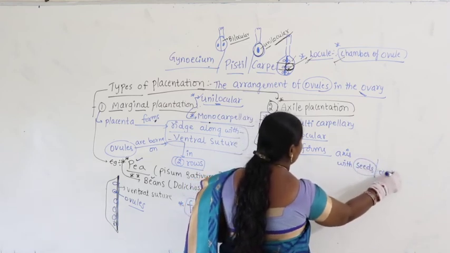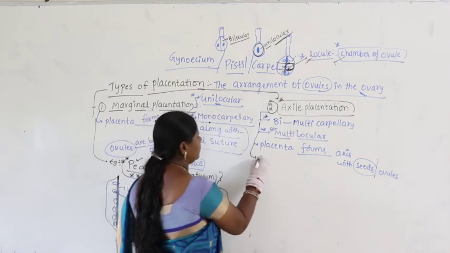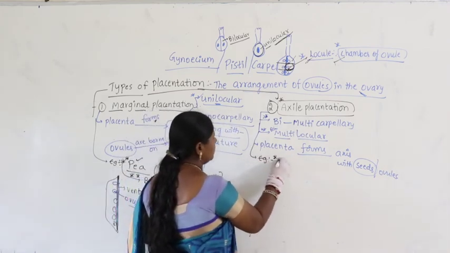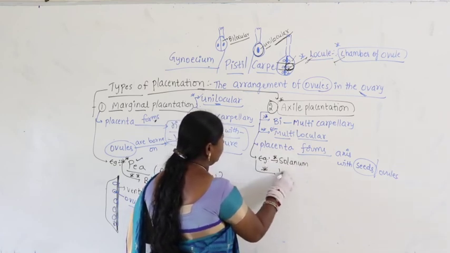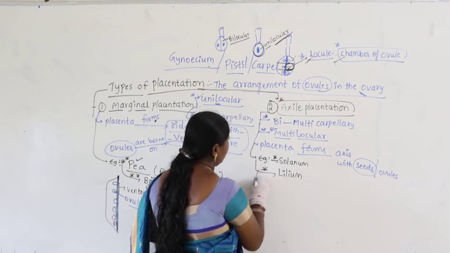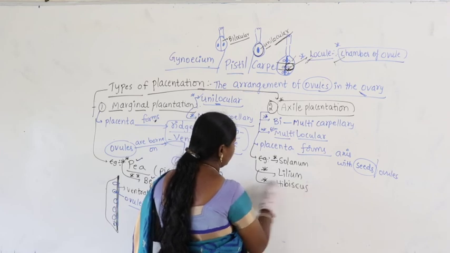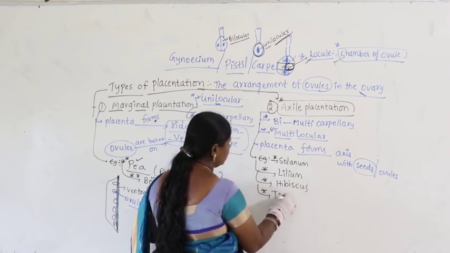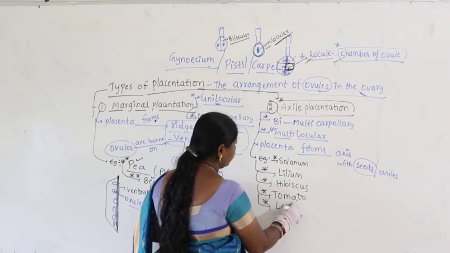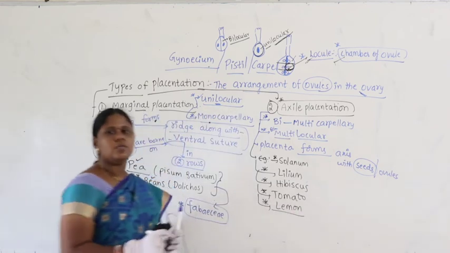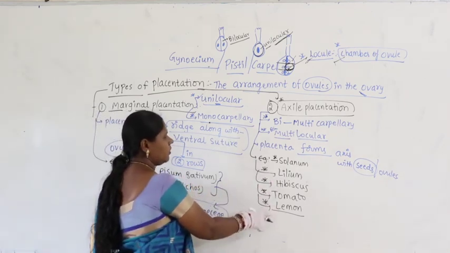Such type of arrangement we find in, I am giving you examples, Solanum, Lilium, Hibiscus, then tomato, as well as we can take lemon as an example. So, what are the examples we have to remember? Solanum, Lilium, Hibiscus, tomato, lemon.